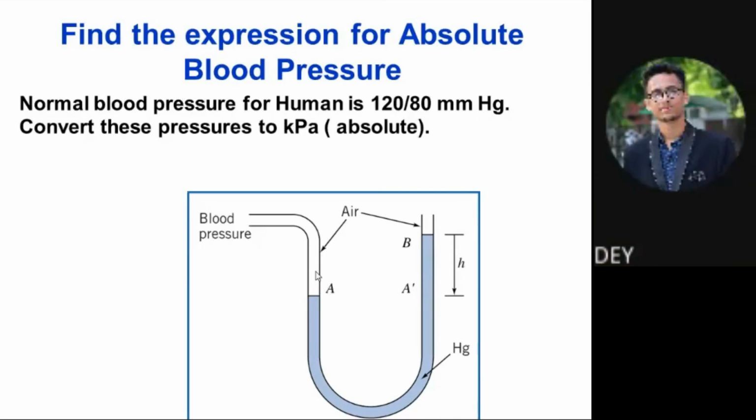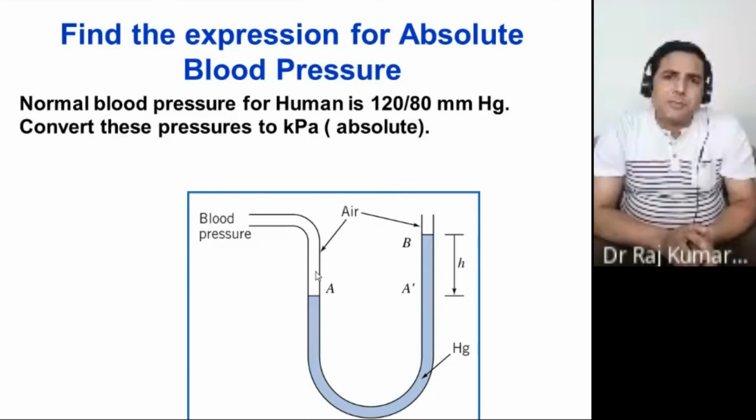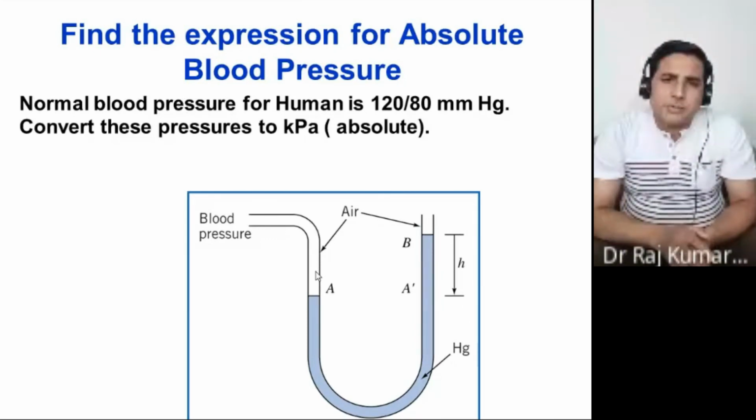But in case of very tall columns, just like the atmosphere, you are moving in kilometers, so your height changes significantly and your density changes because of temperature variation. Therefore you will have some variation of pressure there.